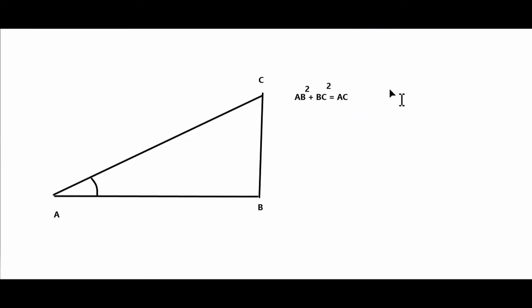Not really correct, but should be okay. And this one becomes AC square. So AB square plus BC square is equal to AC square. This is by Pythagoras.